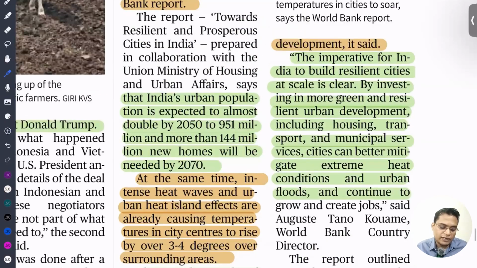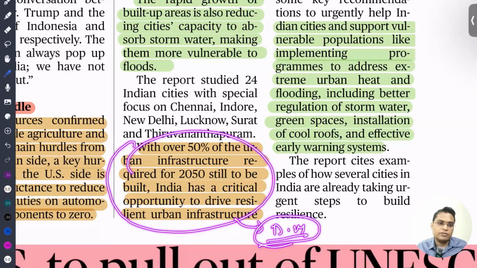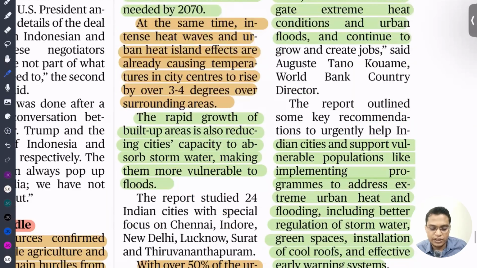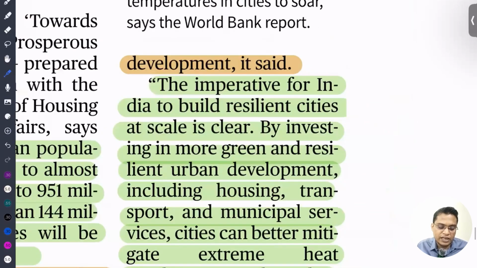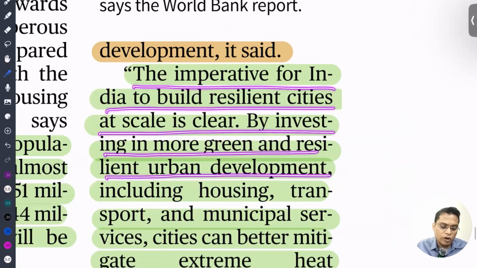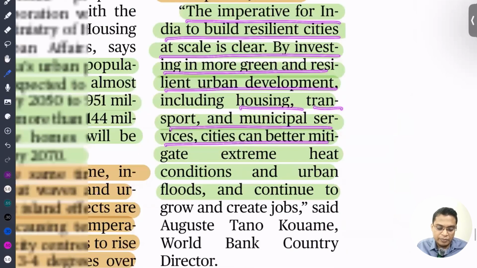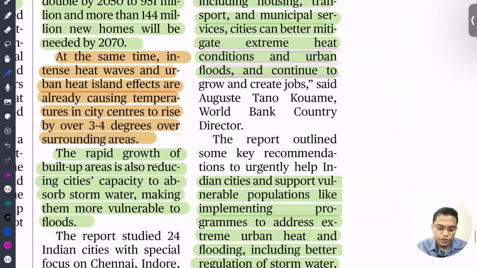So here, this point you can write in your disaster management answer. You can talk about how we need to redesign our urban areas, and while designing, we need to incorporate all these things. The imperative for India to build resilient cities at scale is clear. By investing in greener, resilient urban development, including housing, transport and municipal services, cities can better mitigate extreme heat conditions and urban flooding, and continue to create jobs also.